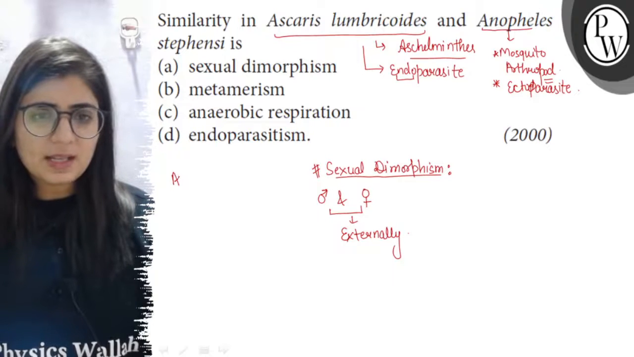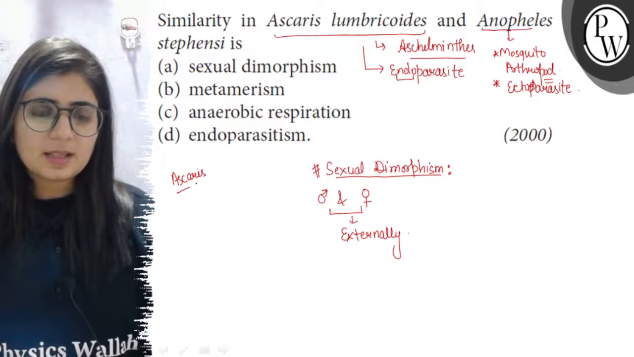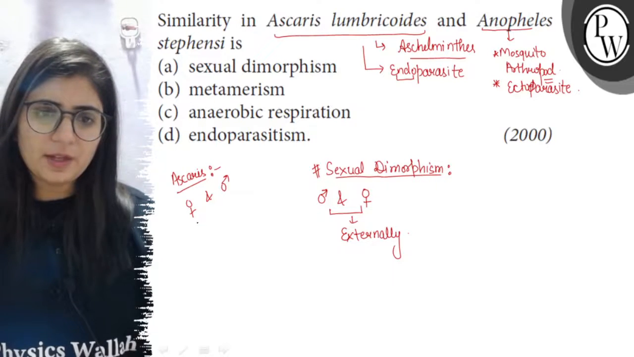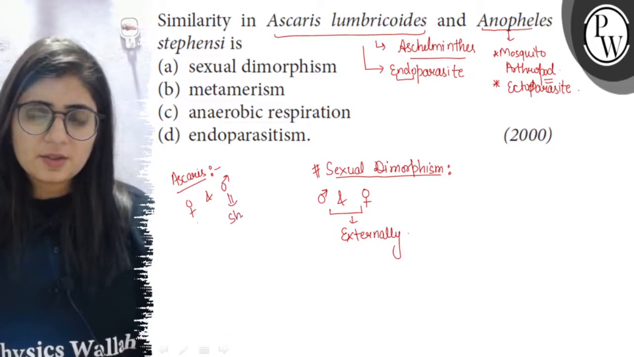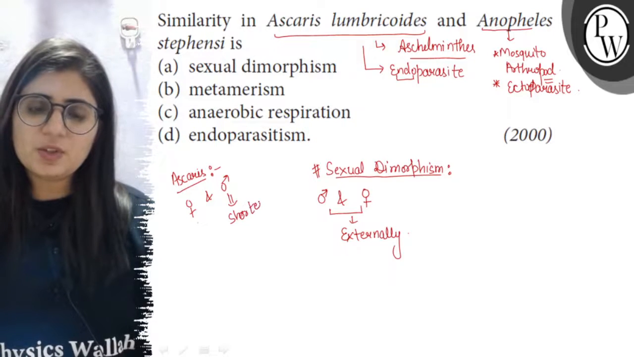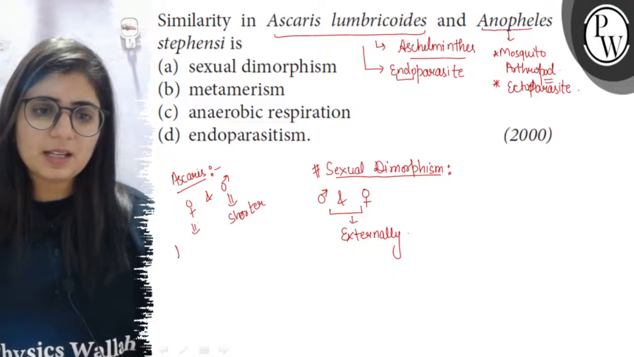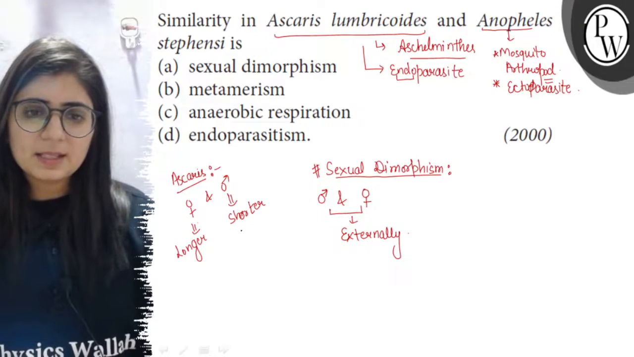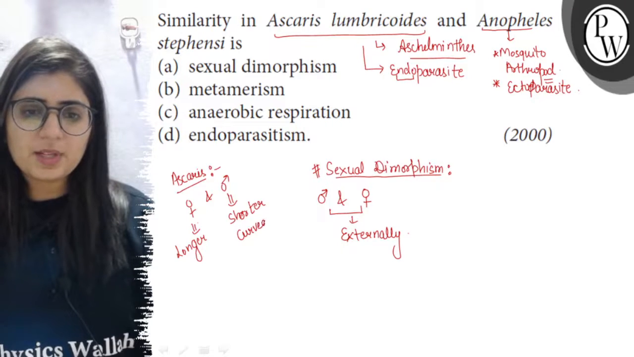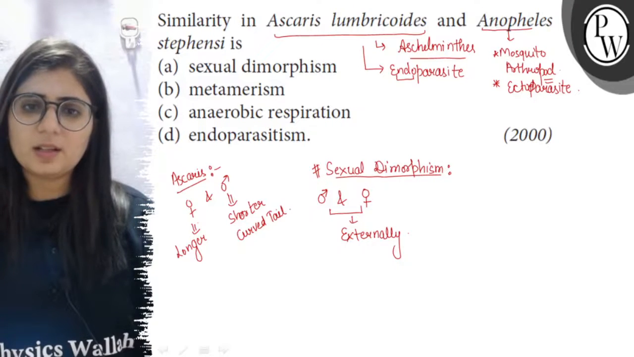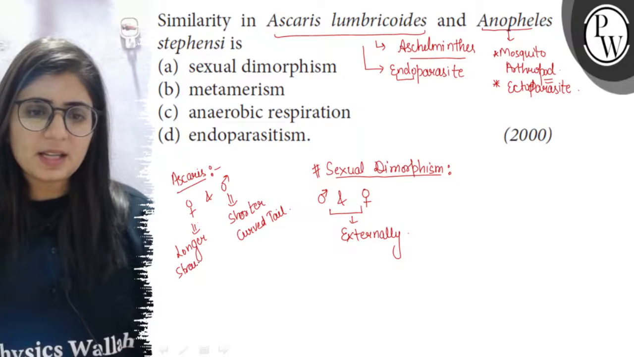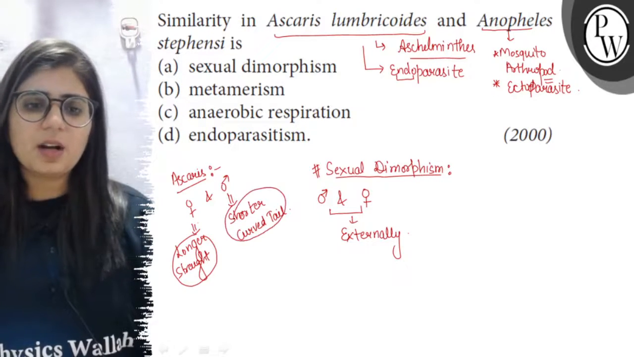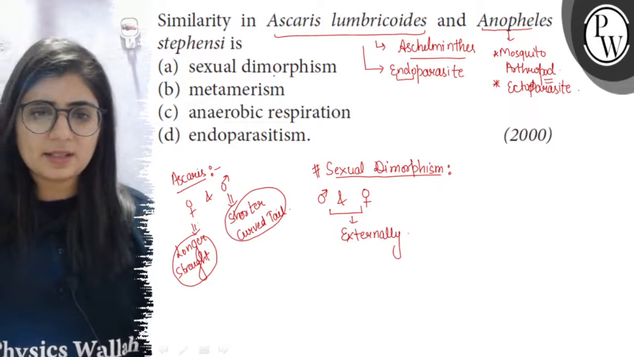For example, Ascaris is a dioecious organism. Here the male and female partners are different and the male is smaller in size, or we can say it is shorter than the female, while female is much longer than the male. And also the male has the curved tail, means the posterior part of male body is curved while it is straight in case of female. So we can easily identify or distinguish a male and a female Ascaris.